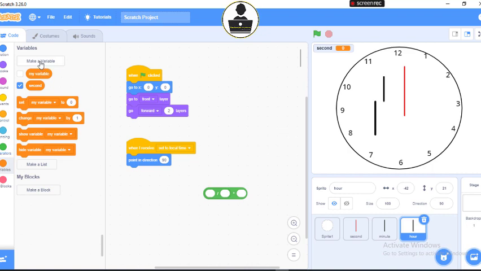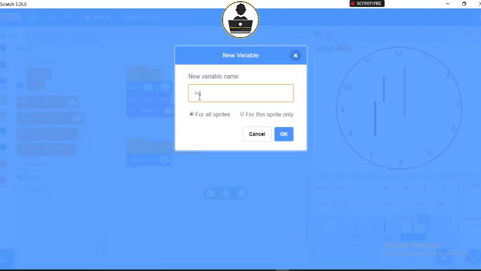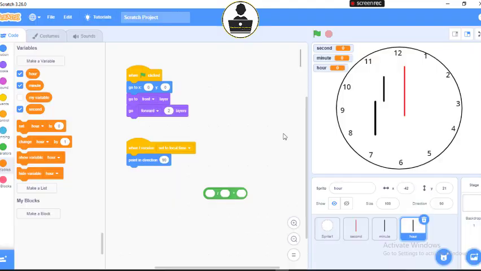I create another variable, another constant. I call it minute, for all sprites. Then I create the last variable, call it hour, for all sprites. Then I don't want these to show here, so I will uncheck here, and uncheck here. So now that I've done this, I'll just drag out my hour, and I will drop it in the first.